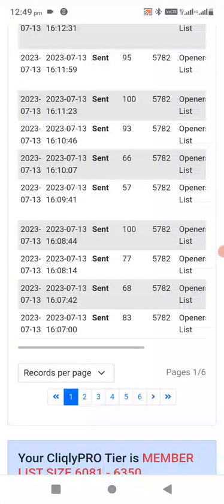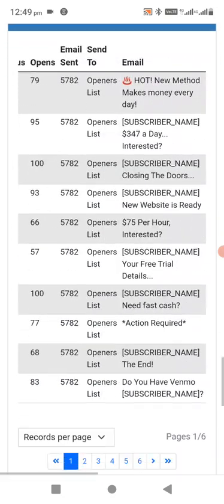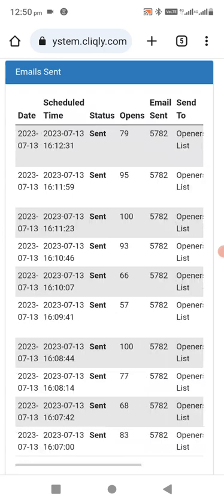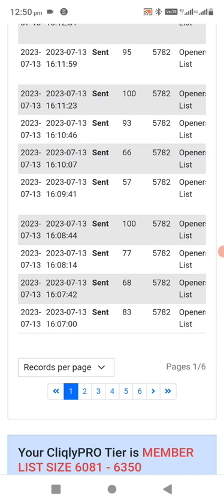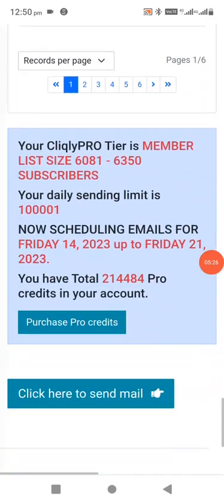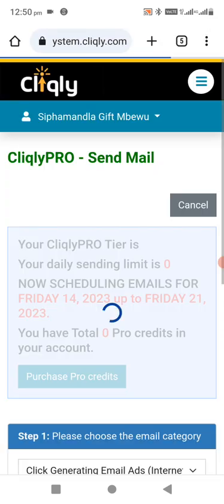Okay, as you can see guys, these are the emails that I've already sent. And don't worry, as you can see, that is the number of emails that are on the log here, but for you, you'll only send 5,000 emails 15 times, meaning you'll send 15 emails that automatically are going to duplicate themselves into 75,000. So the math is like this: it's 15 emails that you send times 5,000 of the mailing list that will be available on your platform. So you come here, you click send email.